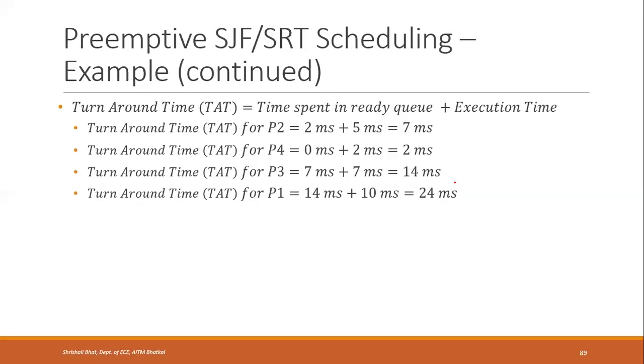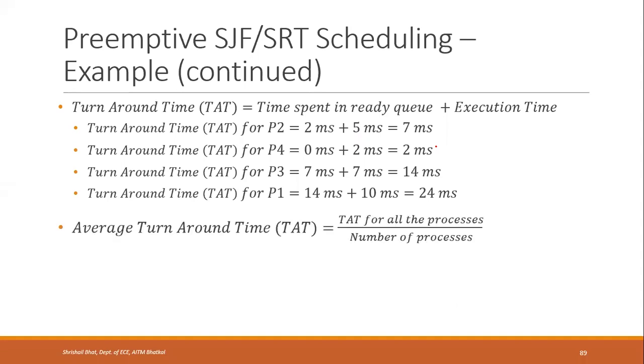This is the way you get turnaround time for different processes. You add the waiting time with the execution time. Now the average turnaround time is the sum of all the turnaround times divided by the number of processes. The sum, 7 plus 2 plus 14 plus 24 divided by 4, will come up to 11.75 milliseconds.